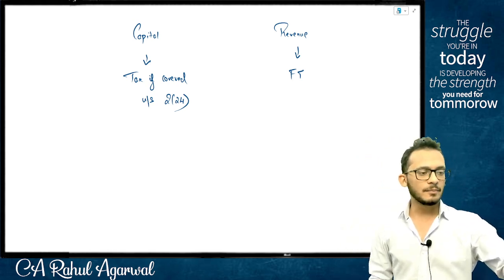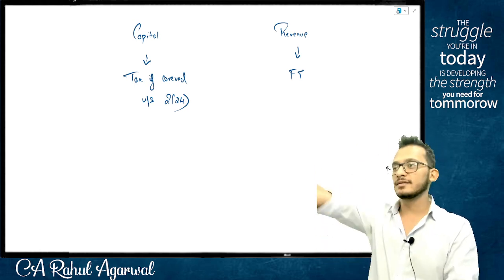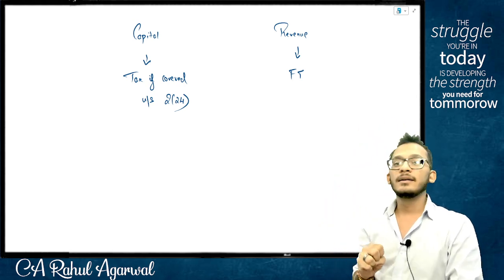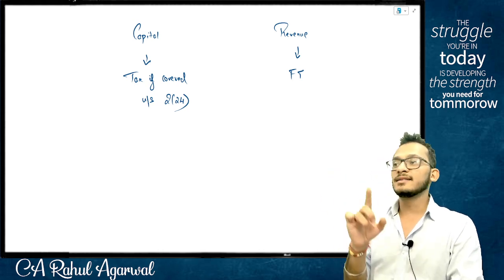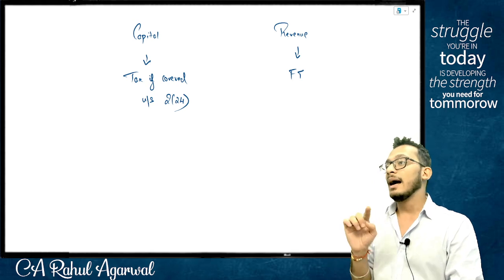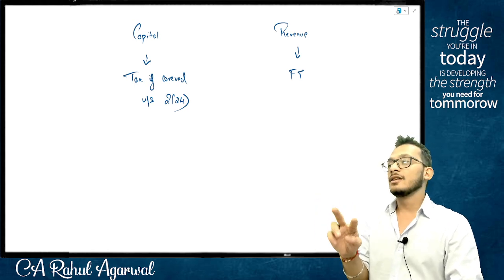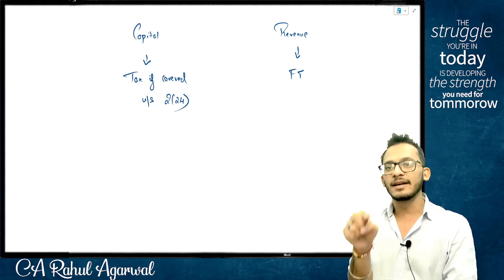The logic is very simple, people. When I put it in the agreement, did I put it only for this event or for all events? I told him that every month when you make a delay, there will be a penalty. Yes, now he may not do it regularly, but it's a clause which is there forever. And it is a part of my stock, not a part of my assets. Even though this may not be recurring in nature, because he may be delivering properly, it does not mean that the activity is not regular.